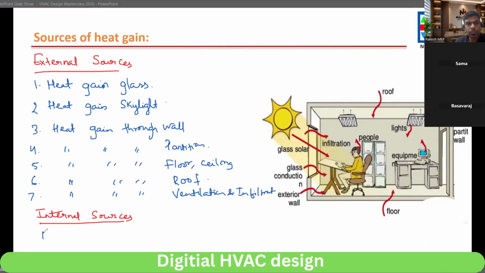Internal: what is there? People, equipment, lights, and appliances. Appliances you have two types: kitchen appliances and business appliances. Business appliances are like your computer and printer, which you use for your business. Kitchen appliances are like your coffee machine, heaters, ovens. All those come under kitchen appliances. So these are the basic things. Now we will discuss the external source step by step.